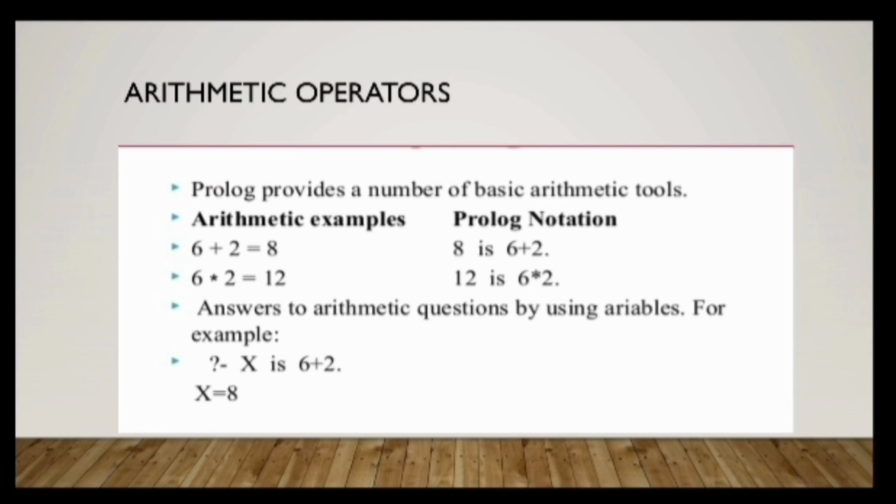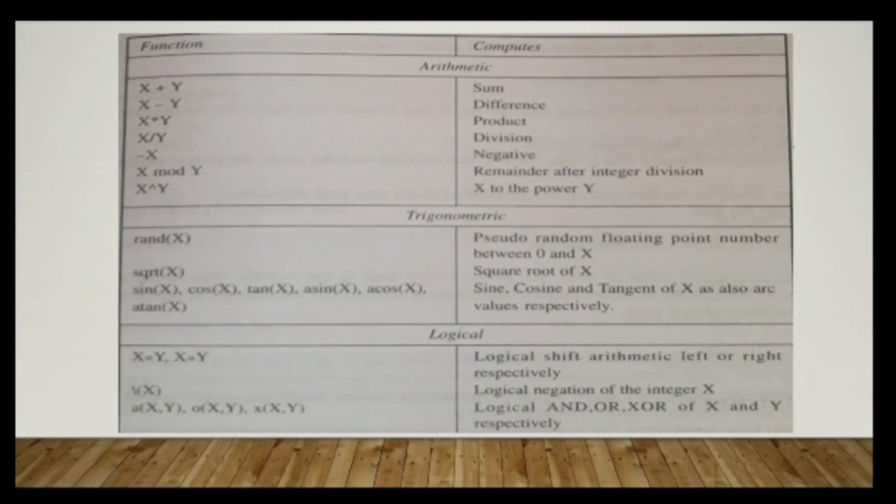Arithmetic operators. Prolog provides a number of basic arithmetic tools. So arithmetic examples, the regular example is 6 plus 2 is 8. In Prolog notation, it will be 8 is 6 plus 2. Similarly, 6 into 2 is 12, written as 12 is 6 * 2. Answers to arithmetic questions are given by variables. For example, question mark, X is 6 plus 2. What is X if X is 6 plus 2? The answer will be X equals 8. So this is how the Prolog arithmetic notations are.